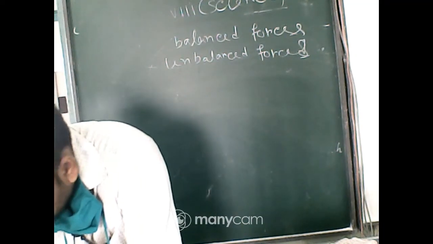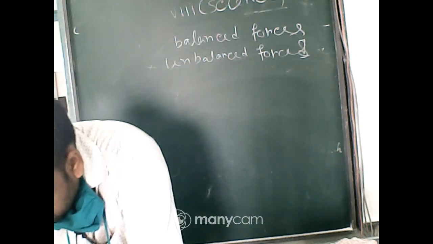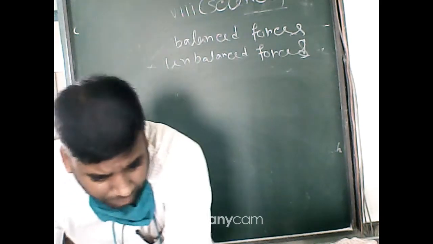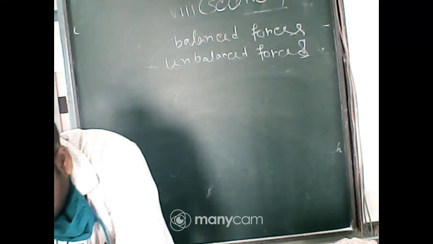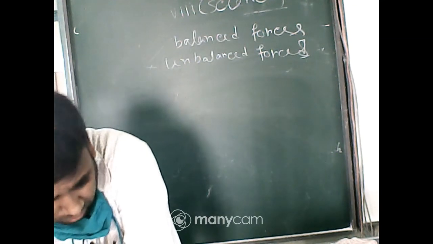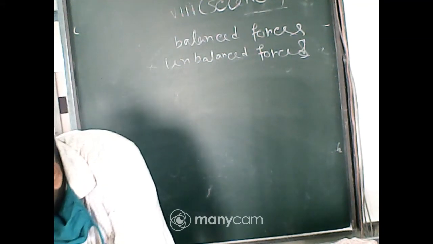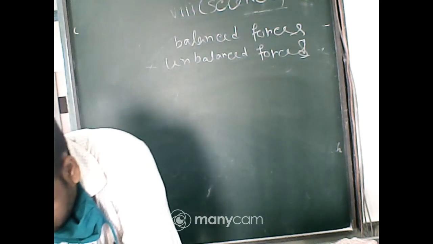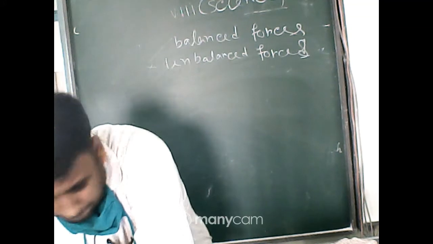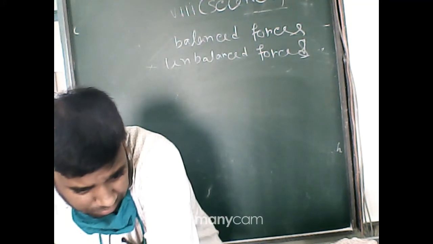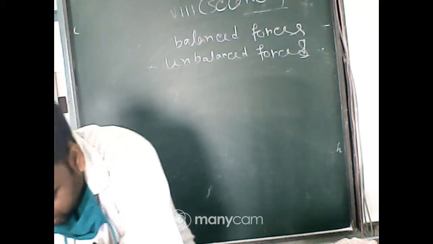Okay, got it everyone? Clear? Is it clear to you or not? Okay. Next question.